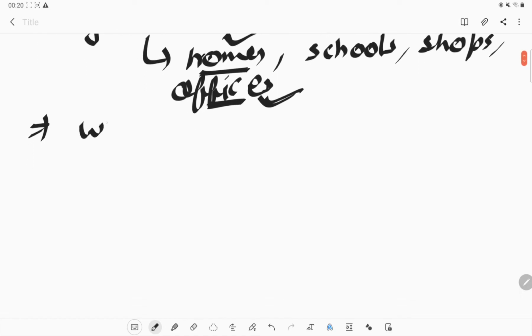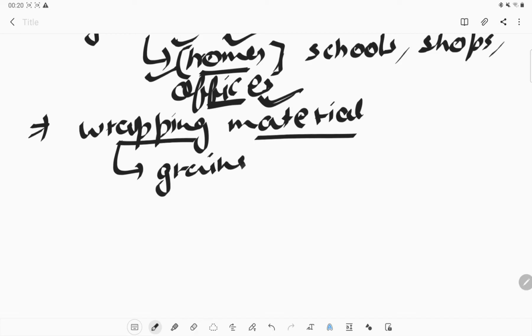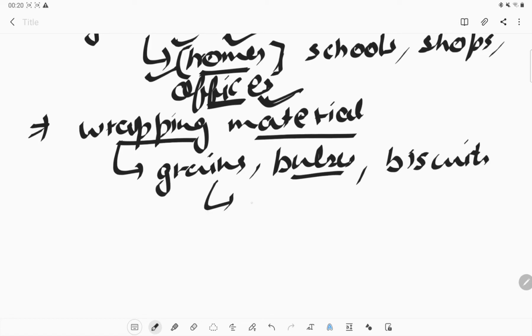Okay, mostly what does this garbage consist of? The wrapping material. Mostly, one is the domestic waste, like cooking waste, or we can say the peels of fruits or the peels of vegetables. These are one example, and the other is wrapping materials. Like if we bring some grains or pulses from the market, or biscuits. What are the wrapping materials of all these products made of? Plastic bags.